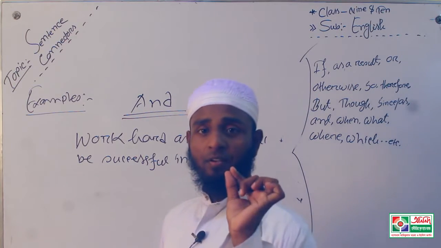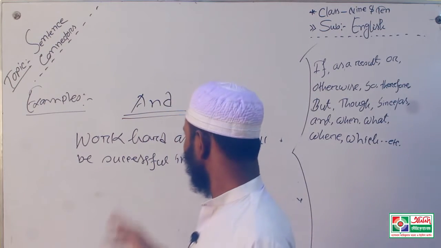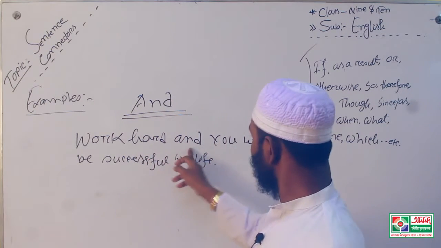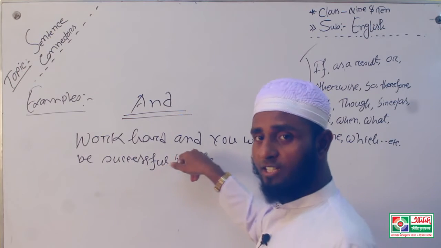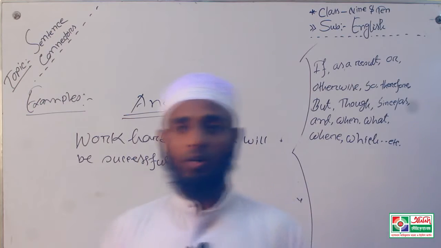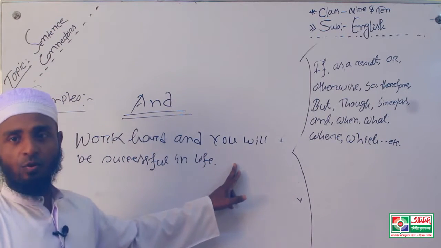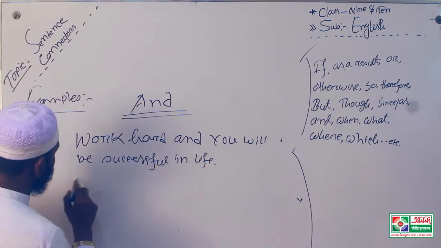That means if you work hard, you will be successful in life. "And" is used to express the full meaning of two clauses.